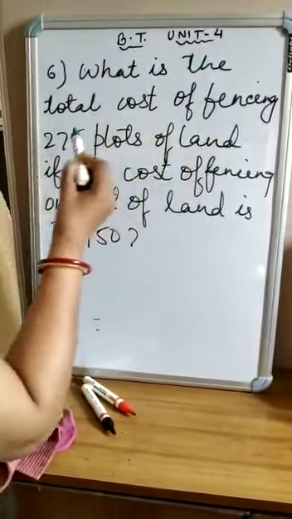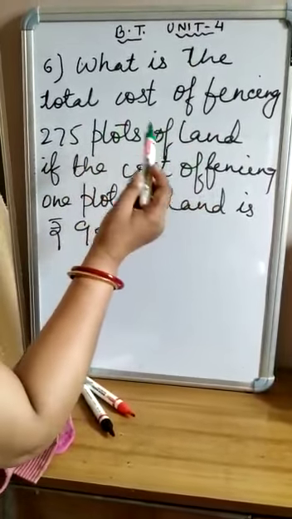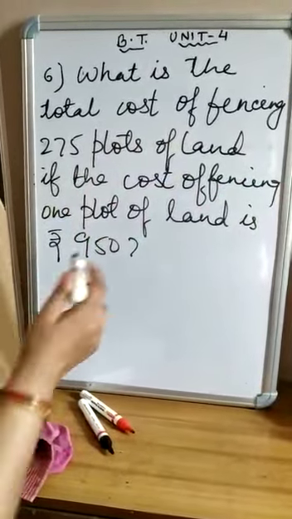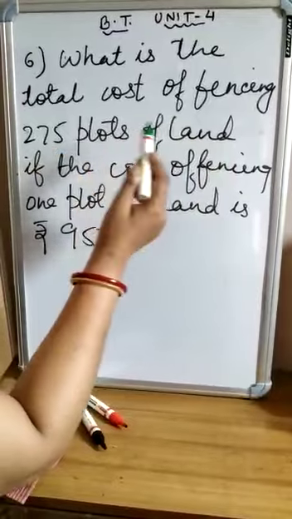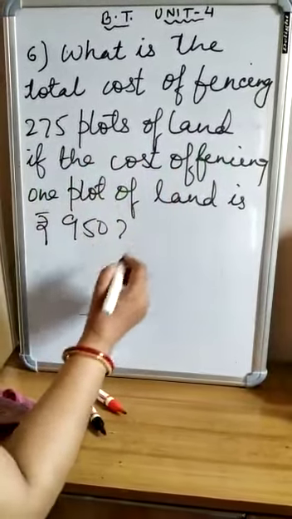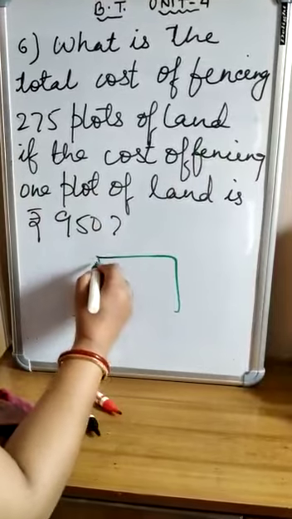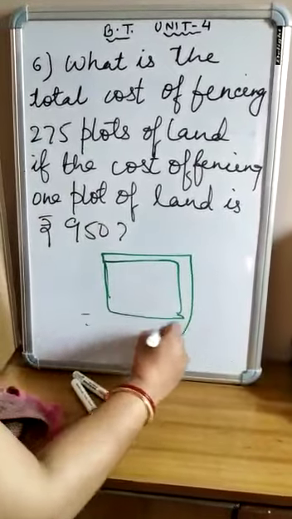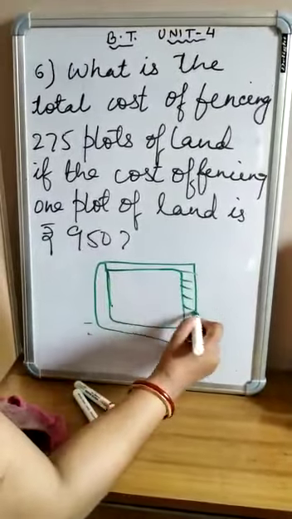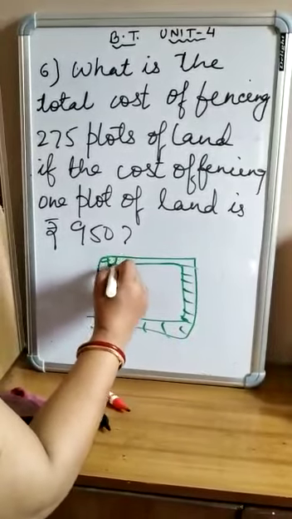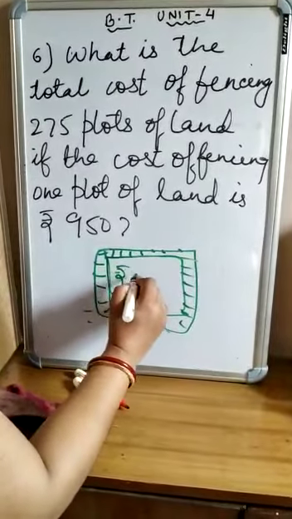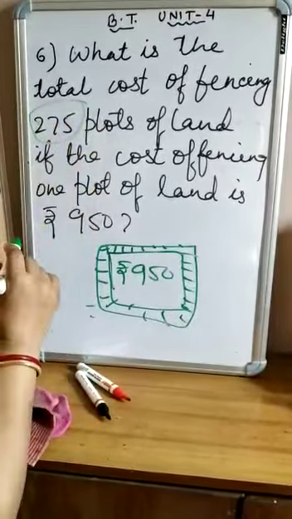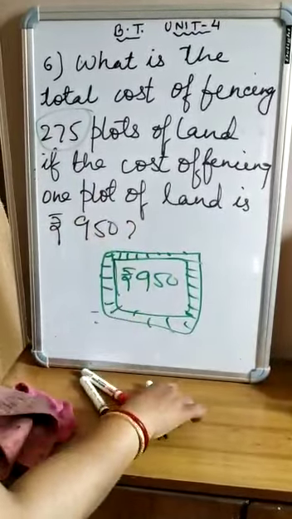What is the total cost of fencing 270 plots of land? Fencing means to make the boundary, to cover the boundary. Fencing 275 plots of land, if the cost of fencing one plot of land is rupees 950. For example, this is the plot. Okay, what we have to do? We have to make the boundary wall. Fencing means to make the boundary wall. Correct? This is the fencing. So fencing of one plot costs rupees 950. Right? So what will be the fencing of 275 plots? 275 times of 950. Correct?